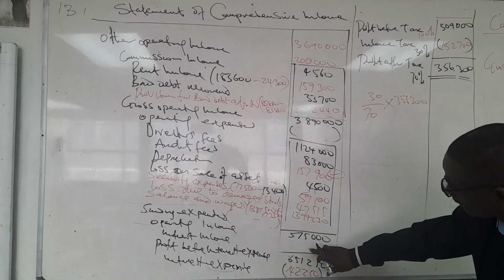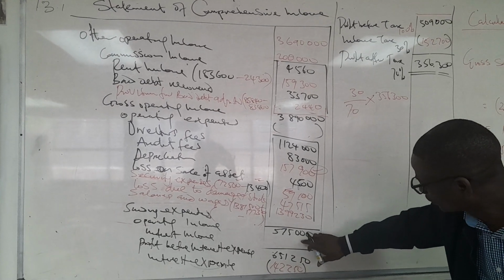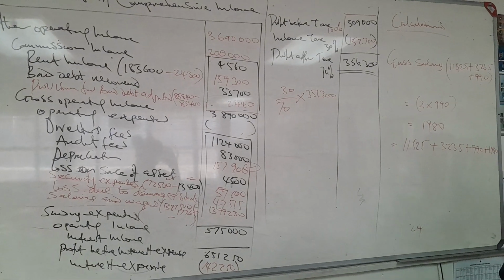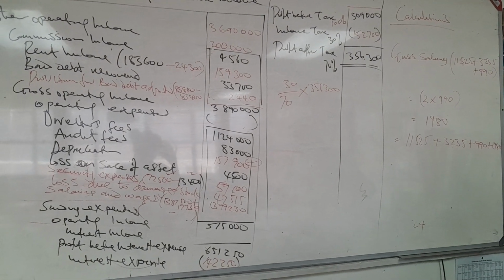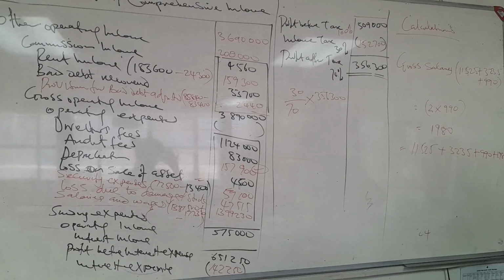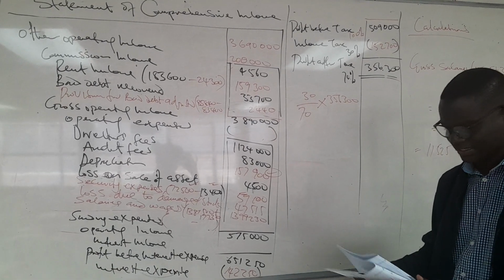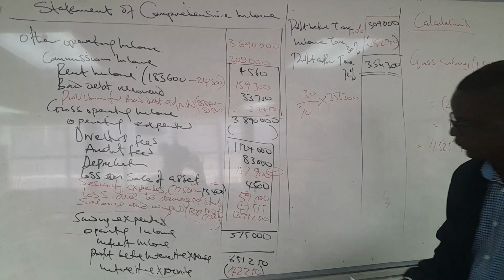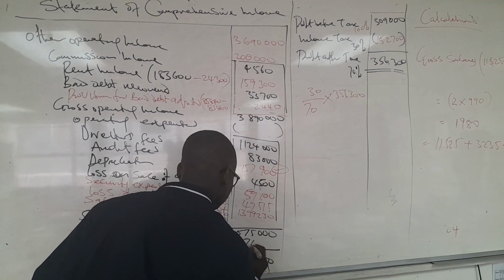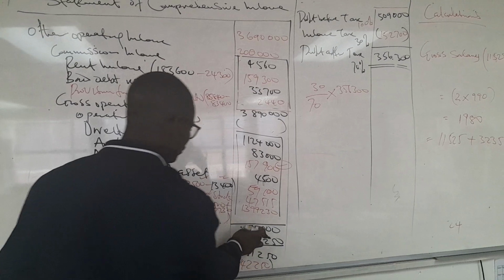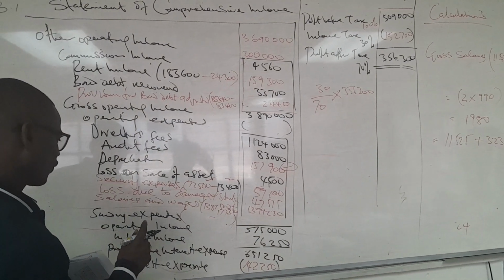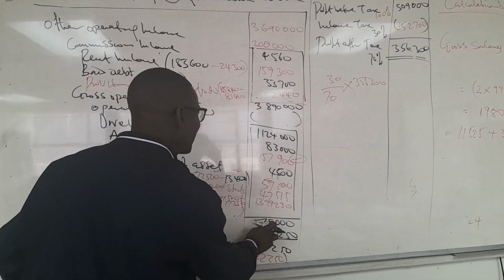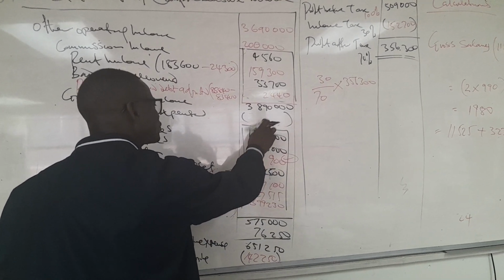It means that we added this thing to this to get this. This amount minus 575,000 will give us 76,250. 76,250 will be here. 76,250 is given to us here. Now, we know that this amount is arrived at by subtracting this one from there.